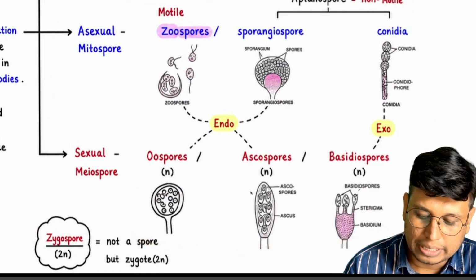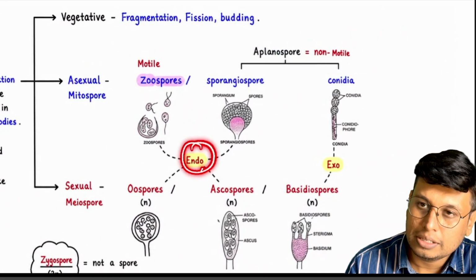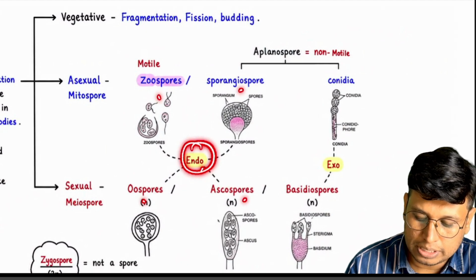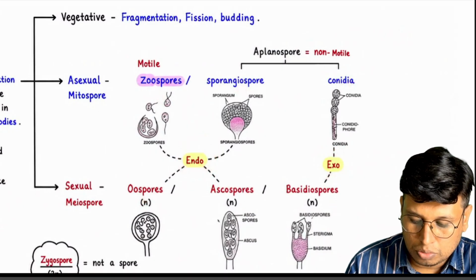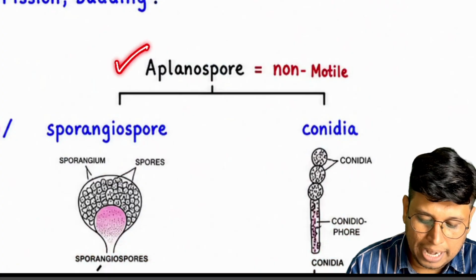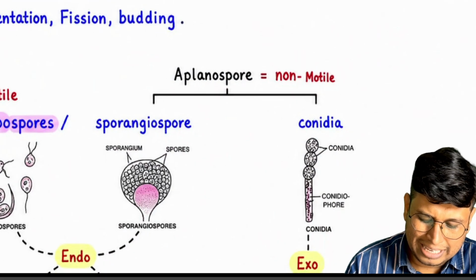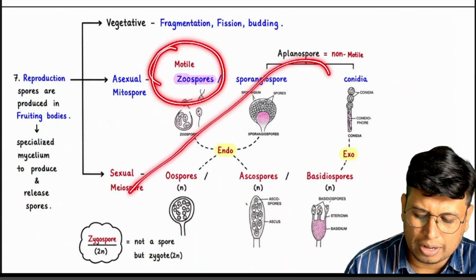Now let's consider all these again to remember. Which ones are endogenous? Zoospore, sporangiospore, oospore and ascospore. Which ones are exogenous? Conidia and basidiospore. There is one more term here, aplanospore. Aplanospores are nothing but non-motile spores. Except for the zoospore, all are non-motile.